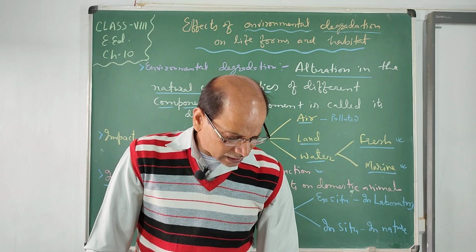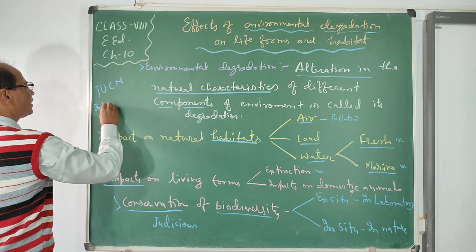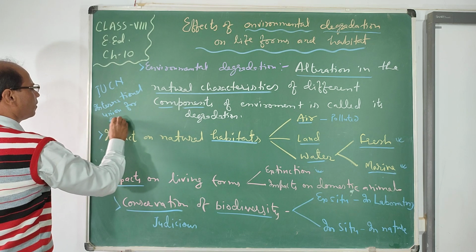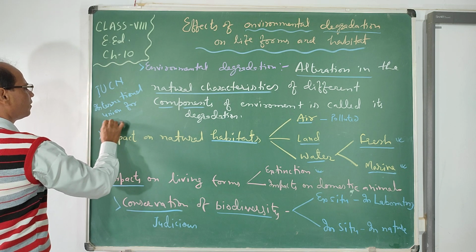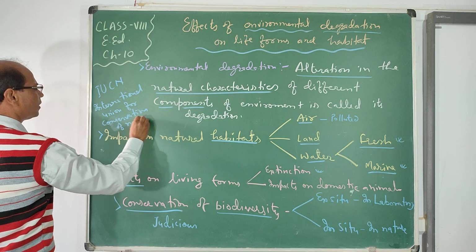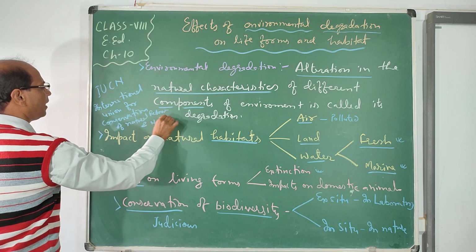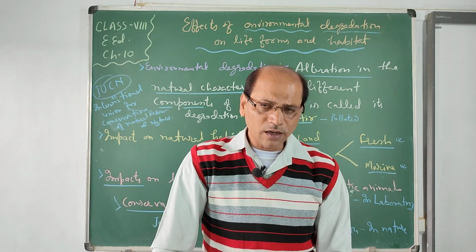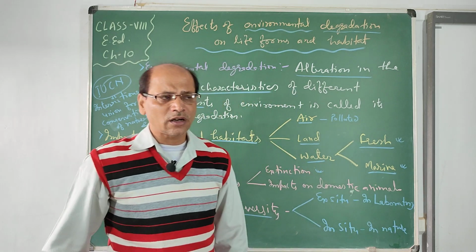So these are the two things according to the Red List of IUCN. IUCN, you know, International Union for Conservation of Nature. The definition provides us the name of the particular living organism that is going to be extinct, or is endangered, or vulnerable.